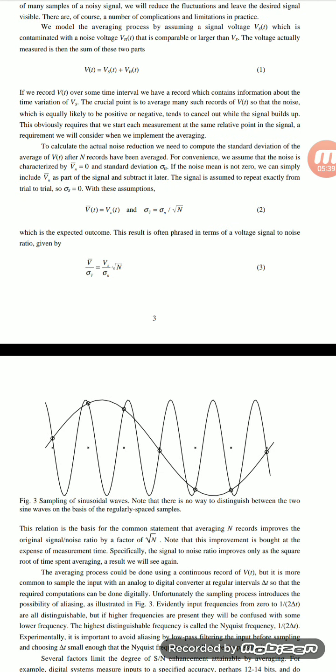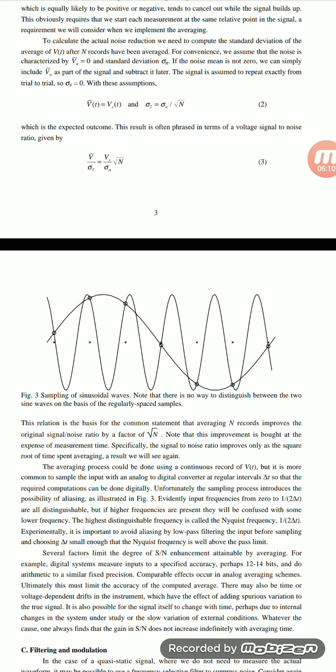See that we have a sinusoidal waveform, a single input sinusoidal waveform, with a number of sinusoidal beats occurring. That means we can add some noise. That means distance. In the sampling simulation of the wave, note that there is no way of distancing between two sine waves, on the basis of the regularly spaced samples.